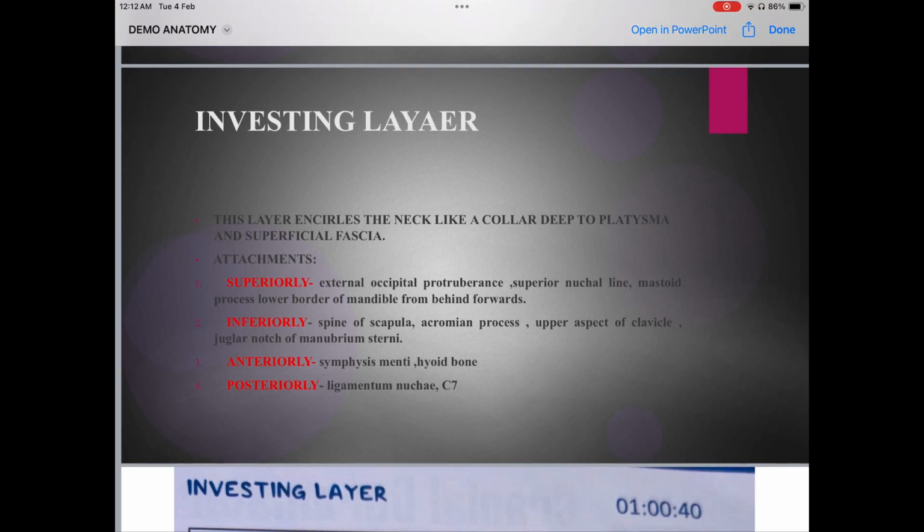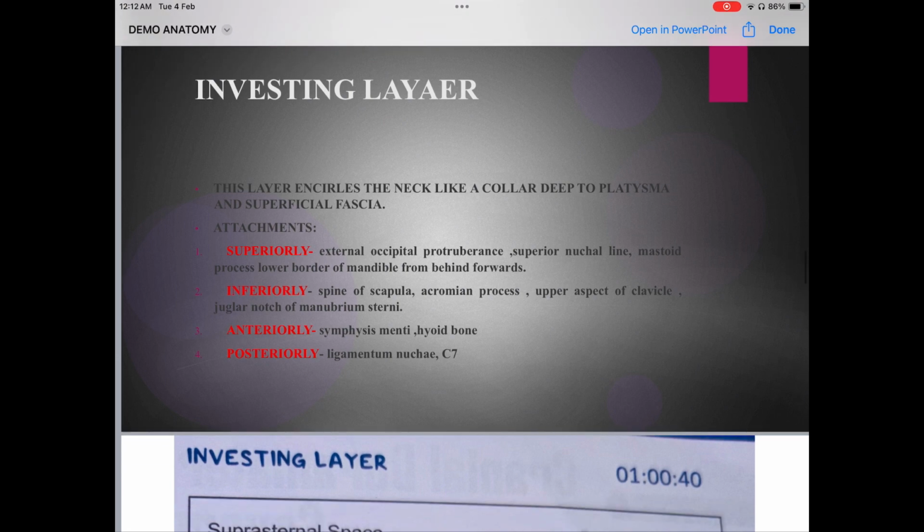Okay, so this layer encircles the neck like a collar, deep to platysma and superficial fascia. This is the introduction. It means you are defining the investing layer. What is the investing layer? And now you are heading to the next heading, which is attachments. You are also supposed to write the attachments: superiorly what is it attached to, inferiorly, anteriorly, and posteriorly.